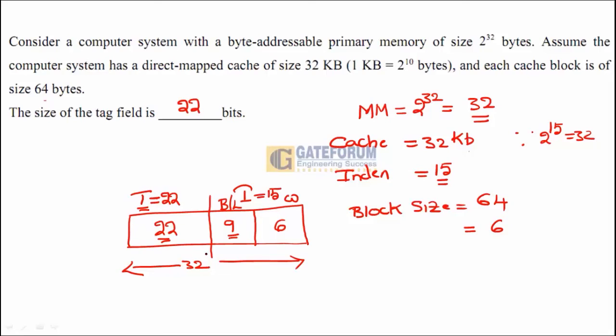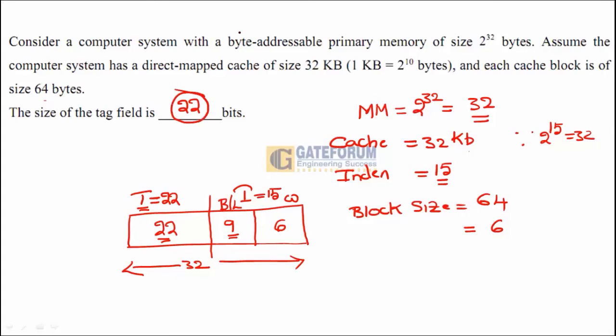So the total 32 bits must be divided into two fields, one is index and the other is tag. After practicing dividing into index and tag, you're going to get the total number of tag bits directly. As the index is equal to 15 bits, the remaining bits will automatically be the tag bits, as this is simply a direct mapped cache. So in the direct mapped cache, the number of tag bits is equal to 22.